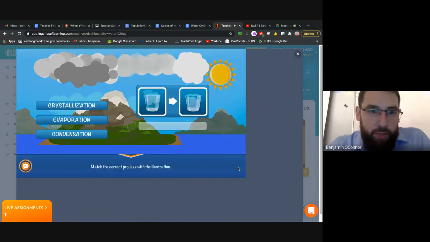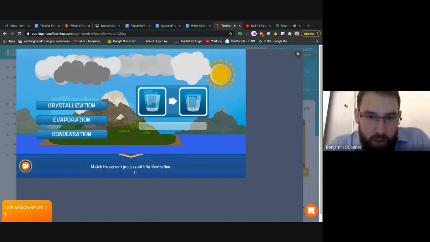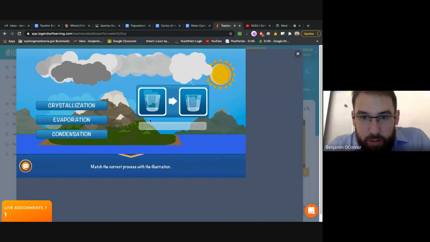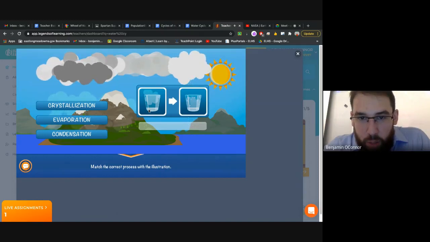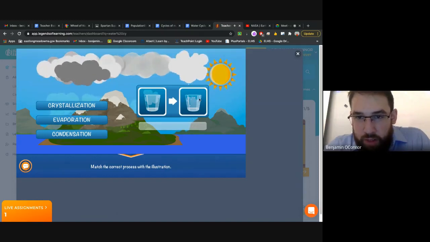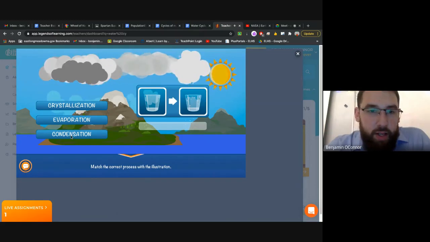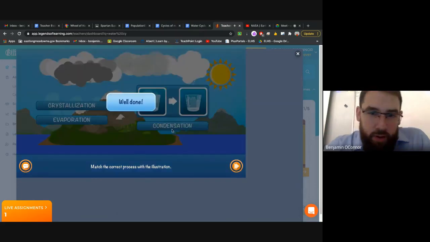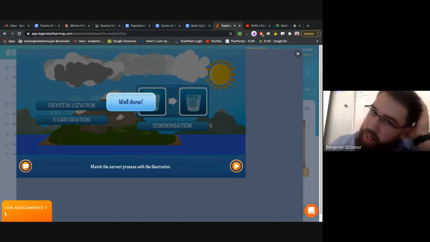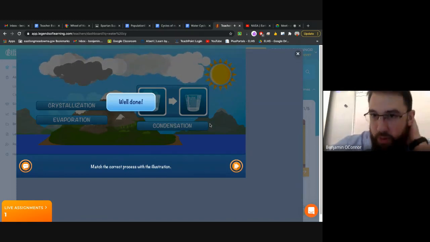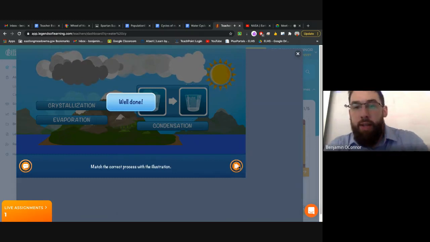Moving on. Match the correct process with the illustration. So we have a quarter cup of water, and then we have some obvious water droplets on the outside of it. This must be condensation, just like our iced coffees from Dunkin' Donuts and such. The outside of those gets wet after we leave it out for a little bit, and that's condensation too.